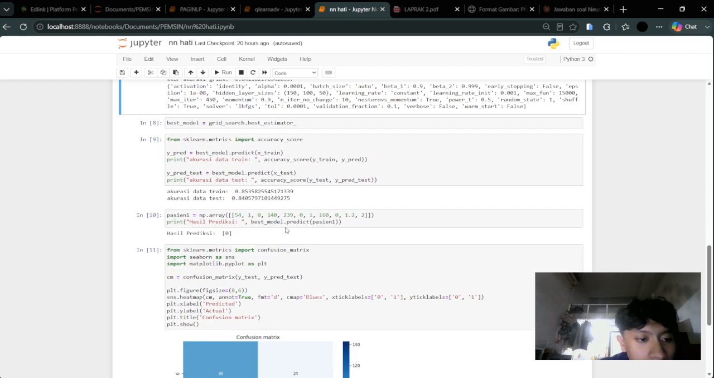And then testing with a new patient. To demonstrate the practical usage, we input a hypothetical new patient's data: a 54-year-old male with asymptomatic chest pain, resting blood pressure of 150, cholesterol of 239, and other corresponding values. The model predicts a class of 0, meaning it estimates this patient does not have heart disease.